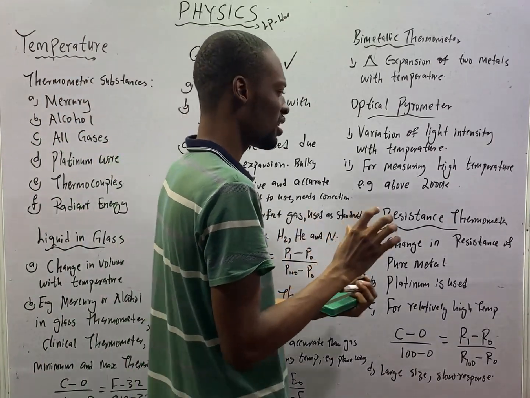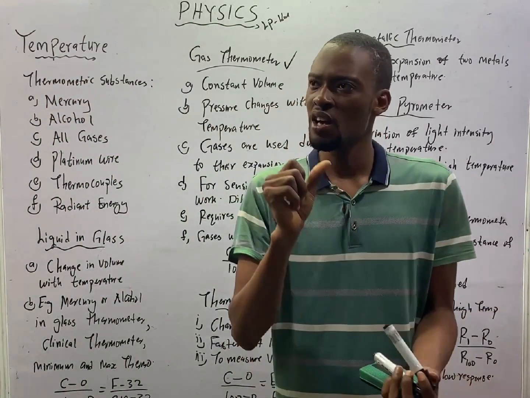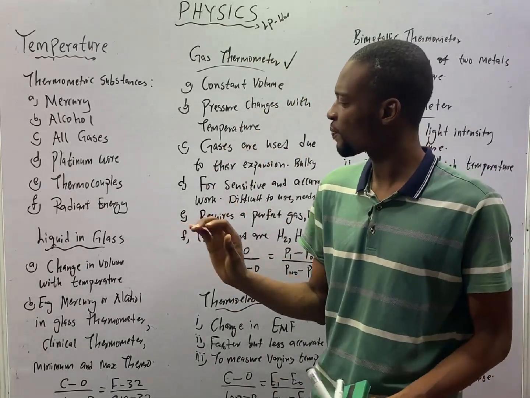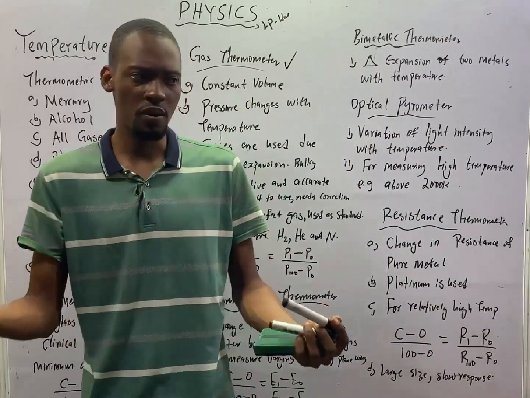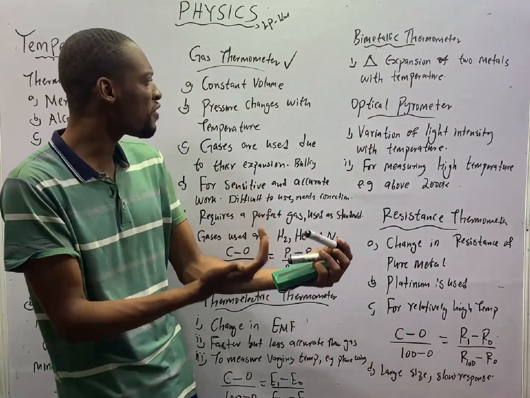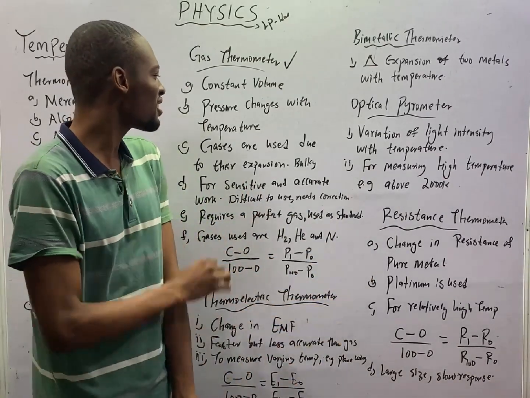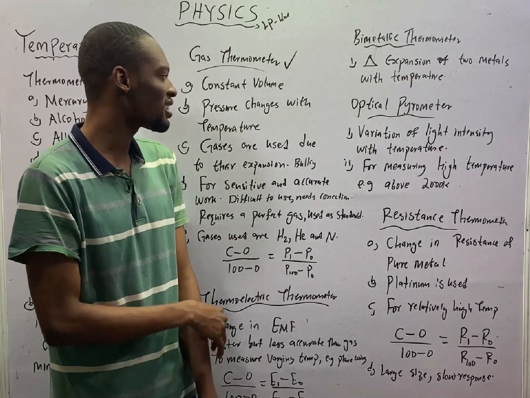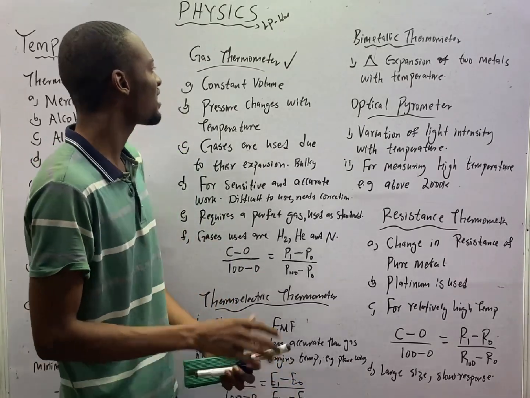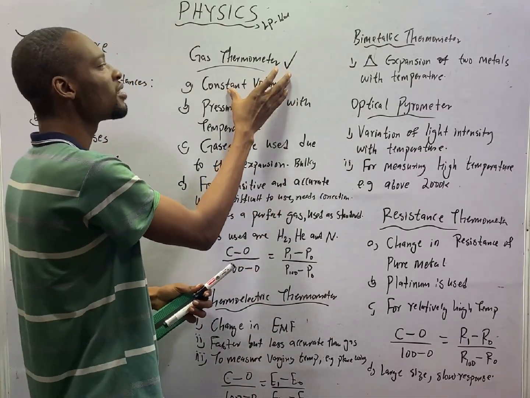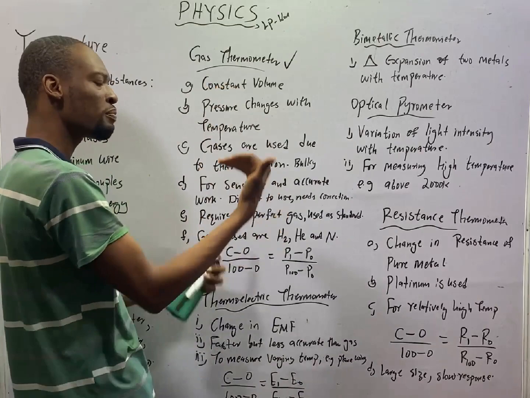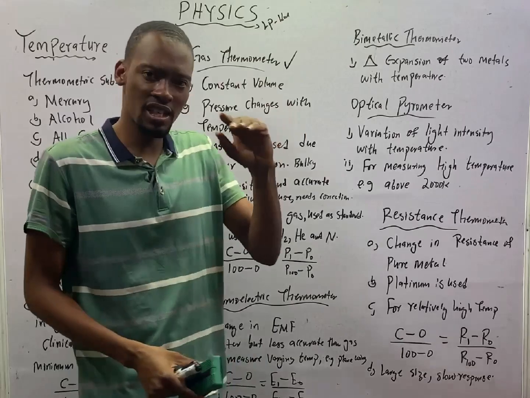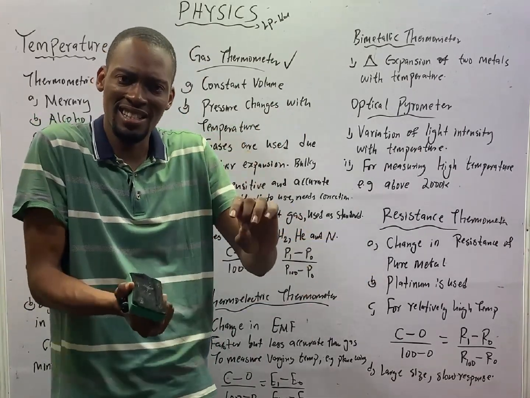Gas thermometer. Gas thermometer works based on the principle that pressure changes with temperature. So the pressure of a fixed or given mass of gas is directly proportional to its temperature, provided volume is constant. In gas thermometer, the volume is kept constant while the pressure and temperature vary. And the substances used in gas thermometer are obviously gases.